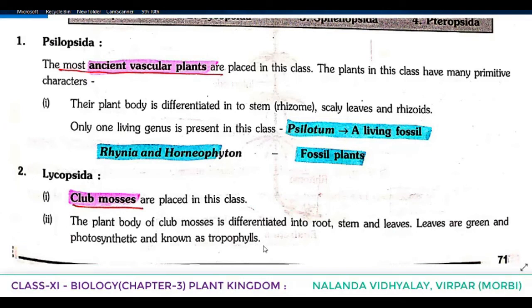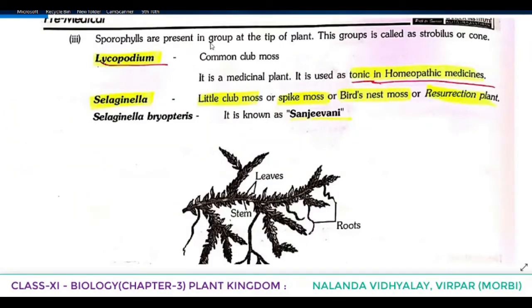We told that there are two types of leaves. Reproductive leaves, that is sporophylls, and the vegetative, photosynthetic leaves, that is known as trophophylls. Very important point. Then sporophylls are present in a group at the tip of the plant. This group is called strobilus or cone. From the textbook we have learned that this compact structure is known as strobilus, the plural is strobili, and it is also known as cone.